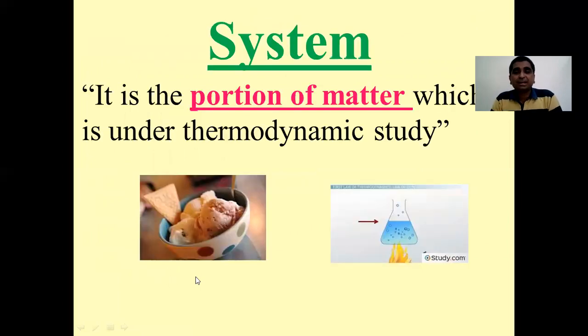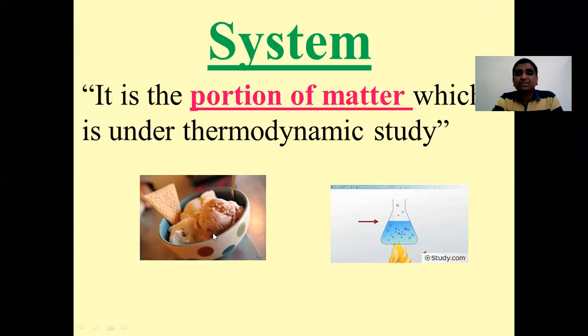So what is a system? In thermodynamics, a system is nothing but a portion of matter. Simply, it is a portion of matter which is under thermodynamic study. In this picture, in the first picture, you can see ice cream taken in a bowl or in a conical flask. In the second picture, you can see some water is taken and that is getting heated from the bottom.